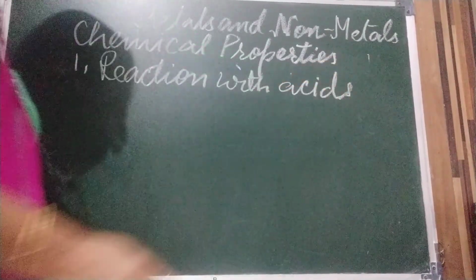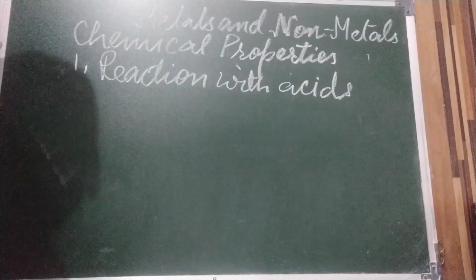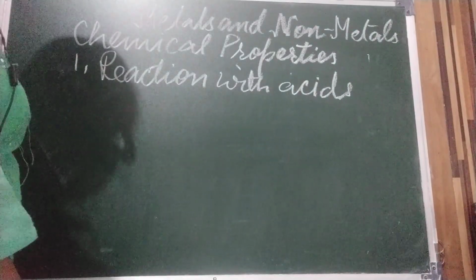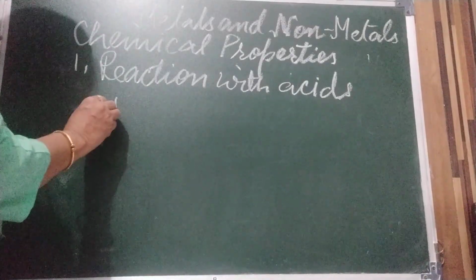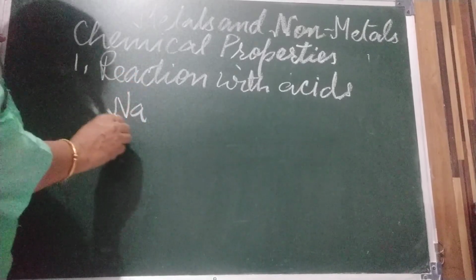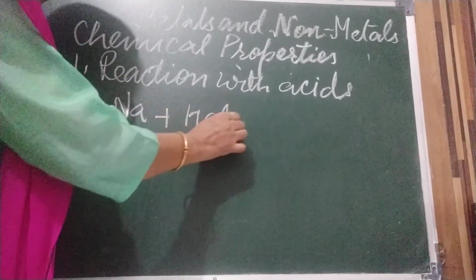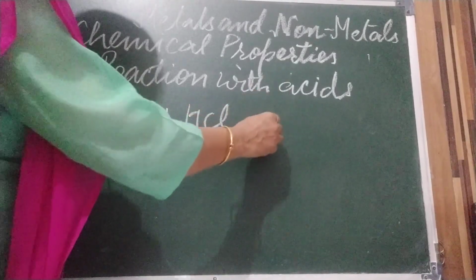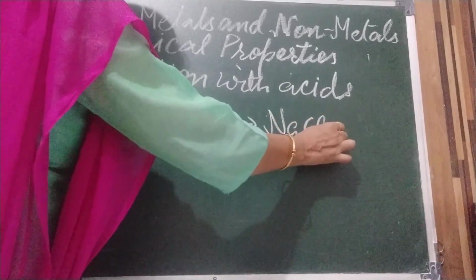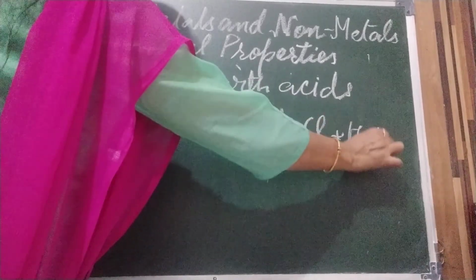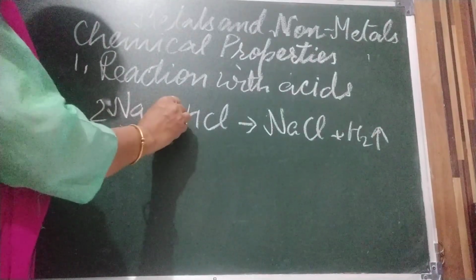Now first we are going to discuss metals. Metals, they react with acids, yes. When metals react with acids, like sodium, a highly reactive metal, when it reacts with acid, it gives salt and releases hydrogen gas, NaCl, and hydrogen gas. And we are going to balance this, 2, 2, 2.